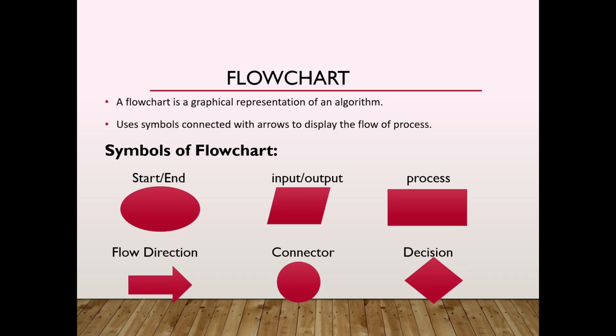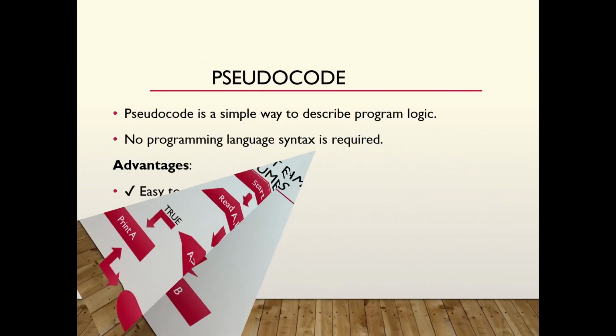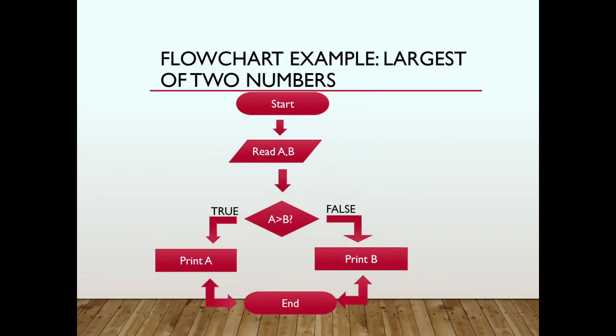Now let's see an example for the flowchart. Let's take the example of the largest of two numbers. Initially we use the oval shape to start the process, and then we use read A and B with a parallelogram, which defines reading the input, and then we use the decision box. Here the decision is which number is greater, A or B. If A is greater, then we print A, otherwise we print B and we end the process.